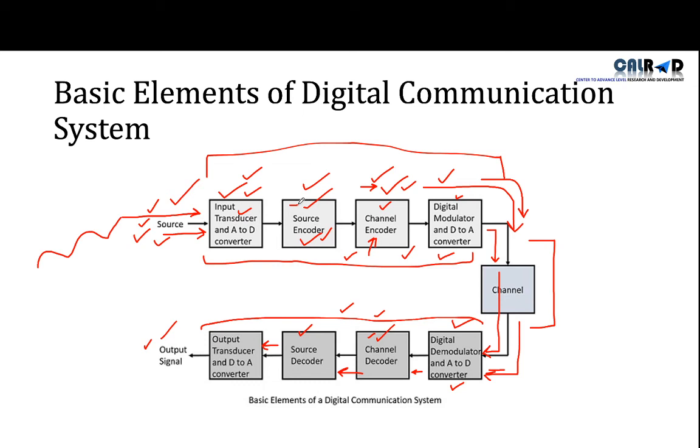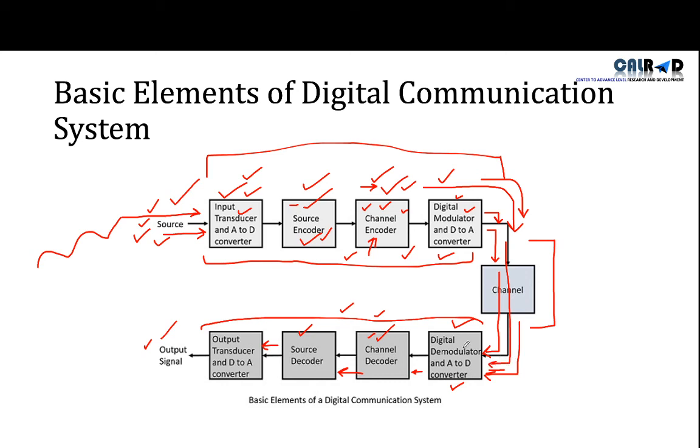Once our voice is compressed, it will move to the channel encoder. The channel encoder will provide security. It will add artificial noise into the header and footer of our data or voice. After our voice is protected, it will move towards the last step of the transmitter, that is the digital to analog converter. Why a digital to analog converter? Because it will go to the channel, and the channel is analog. So once it's converted into analog, it will travel through the channel and reach the receiver.